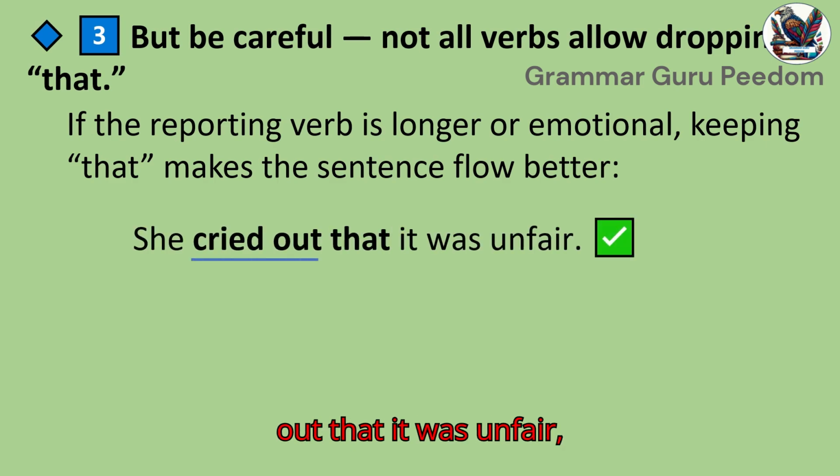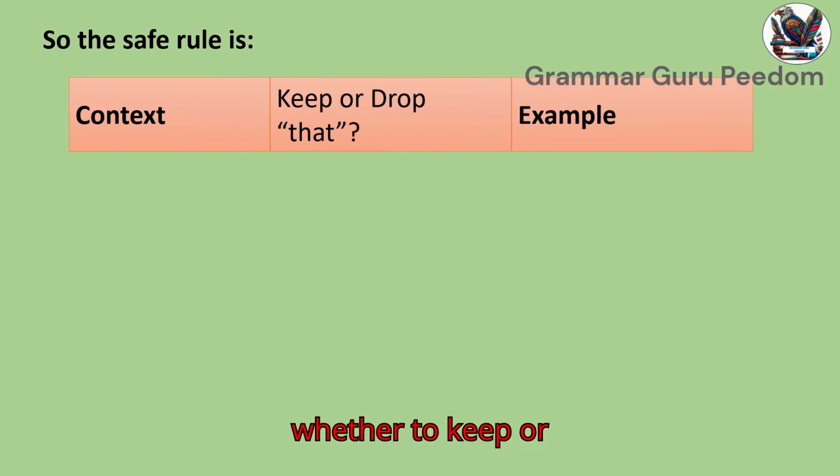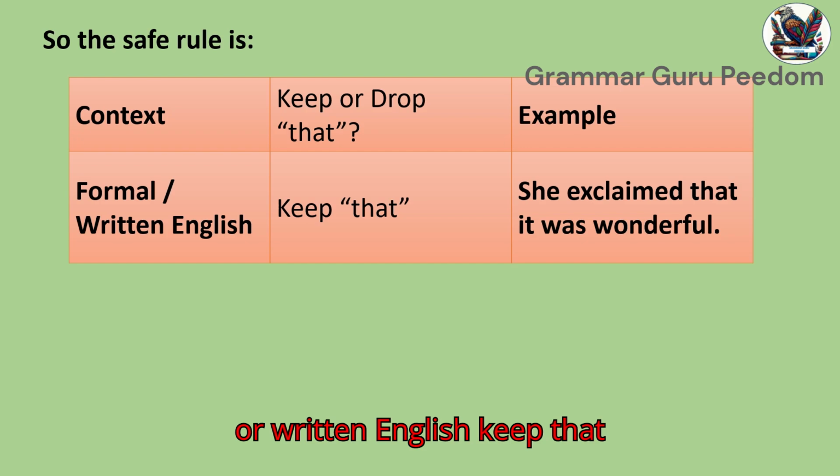She cried out that it was unfair. Cried out is the reporting verb and it's long and it sounds emotional. In this case, omission of that makes the sentence awkward or unclear. So let's check whether to keep or drop that. In formal or written English, keep that. She exclaimed that it was wonderful.